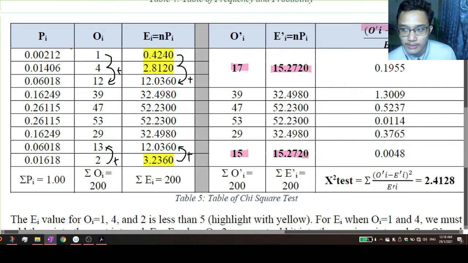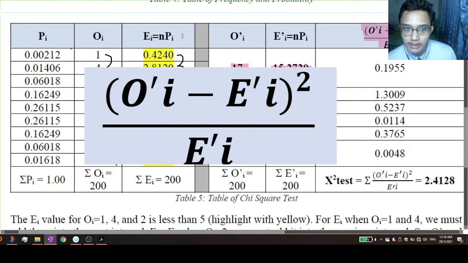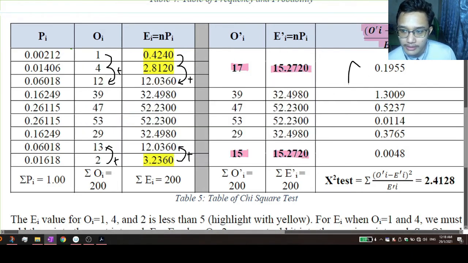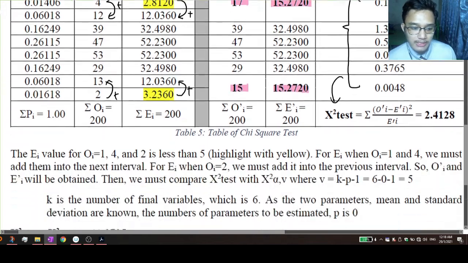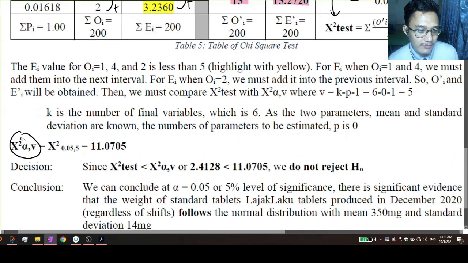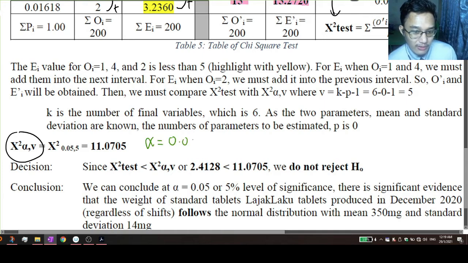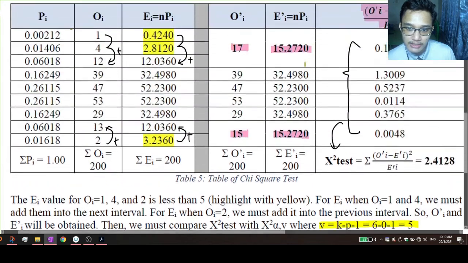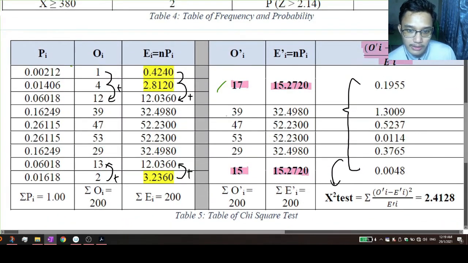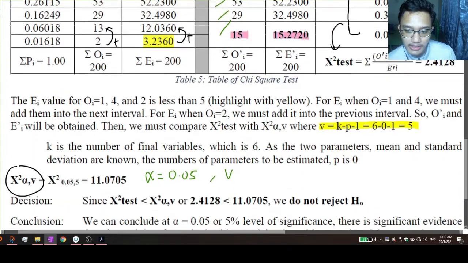Next, we will use this formula and then add up all of it to have the chi-test value. So the chi-test value for this is 2.4128. Next, we will find the chi alpha V value. For this value, alpha is the level of significance, or 0.05. And the V value can be found using K minus P minus 1. The K value is the number of variables, which is 1, 2, 3, 4, 5, 6. So K is 6.